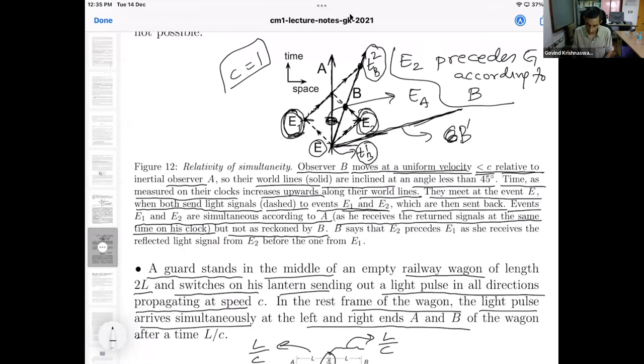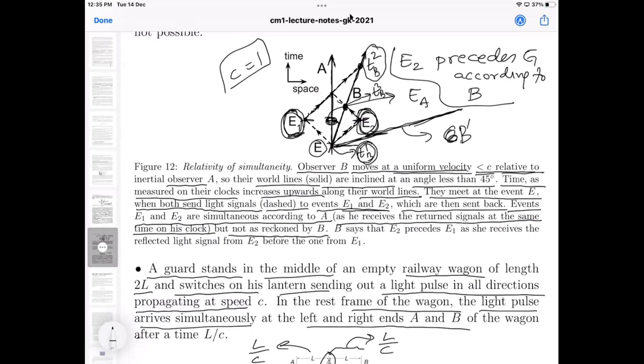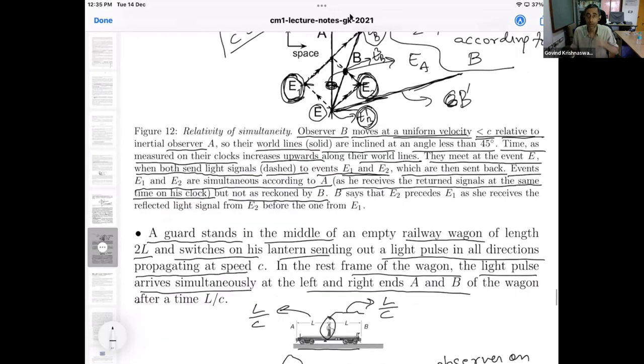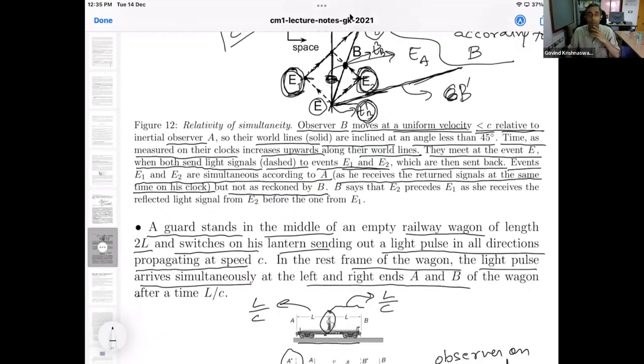In the same way, B is going to assign a time to E2 as the average of TB3 and TB1, namely the sending and receiving times on B's clock for that event. Yes, sir, precisely, you're correct. And the point is that those two times for E1 and E2 are not the same. Okay, very good. You got the point. Any other question?